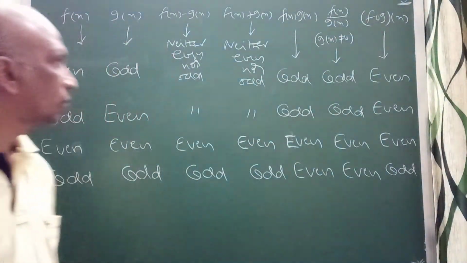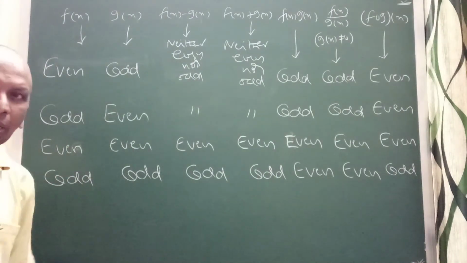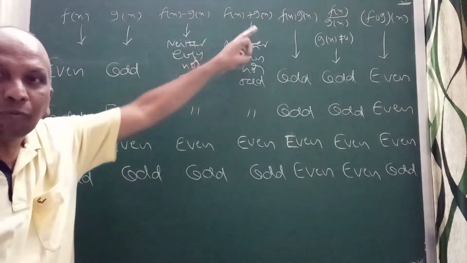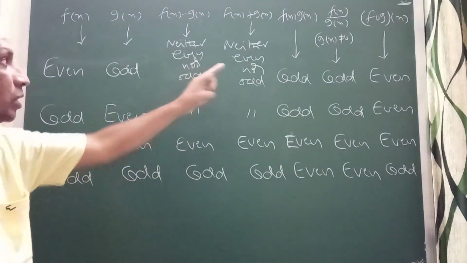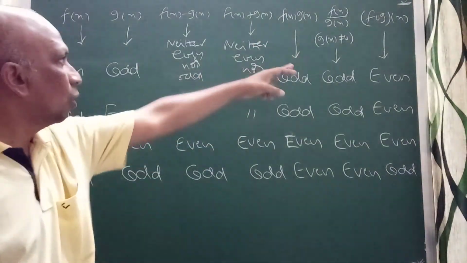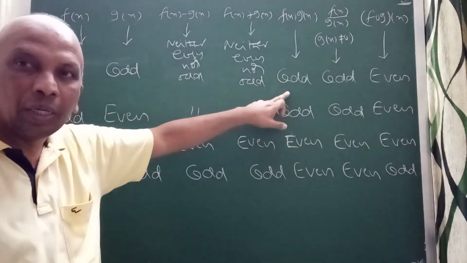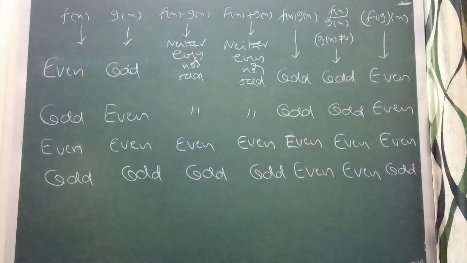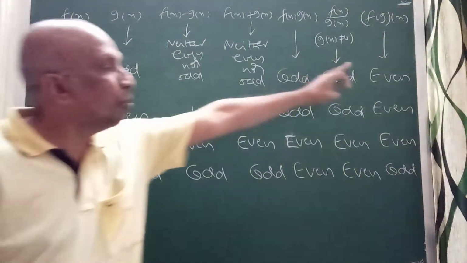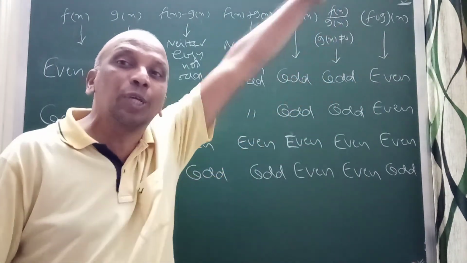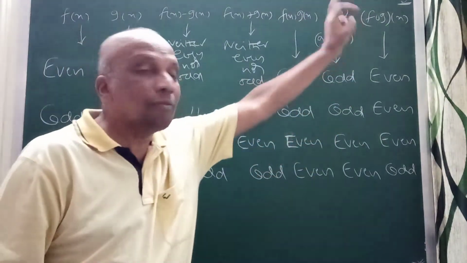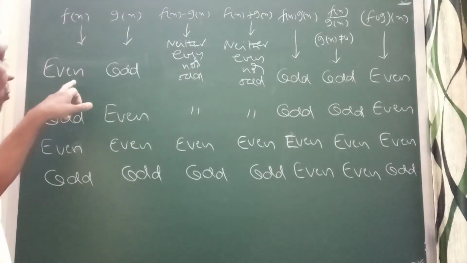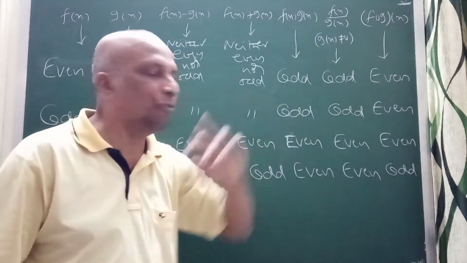f of g of x. So when the function f is even and g is odd, the difference and sum will be neither even nor odd. The product, when one is even and one is odd, will be odd only. At the same time the quotient is also odd. But the composite function is even. So when f is even, g is odd, the composite function is even. Why? Because you get f of g of x, and the nature of f decides it, so it will be an even function.